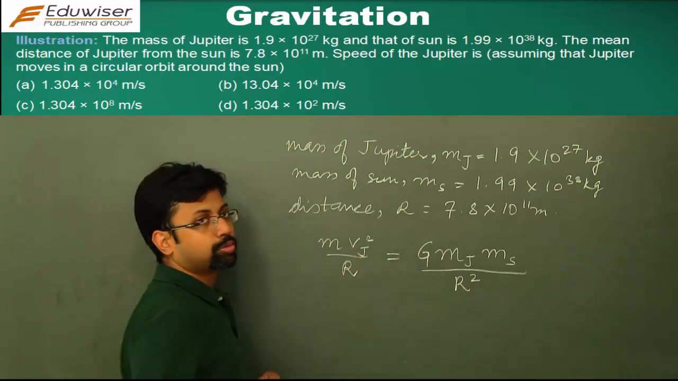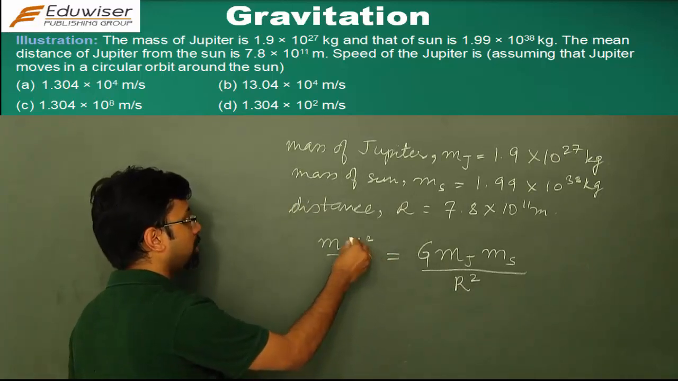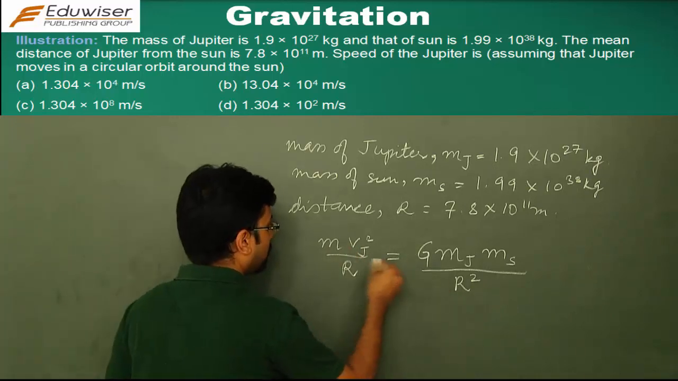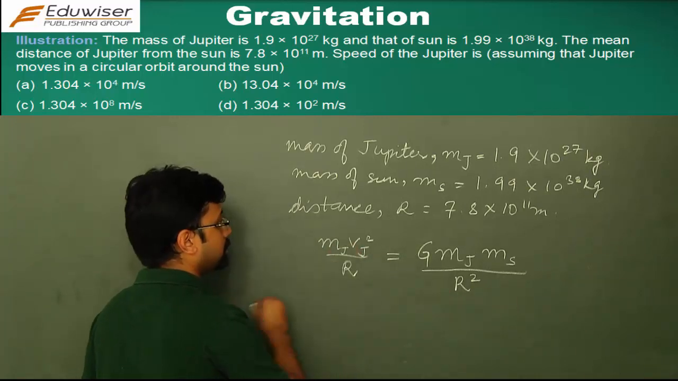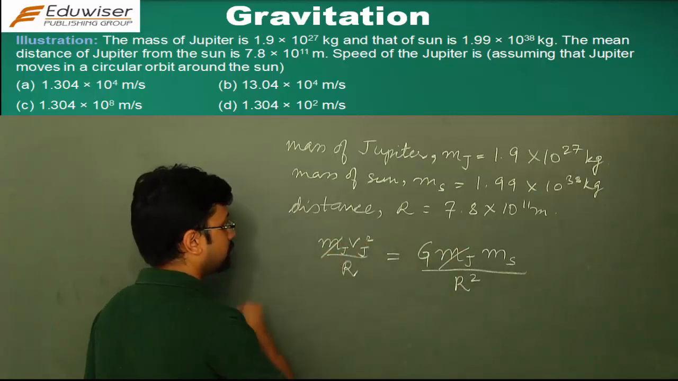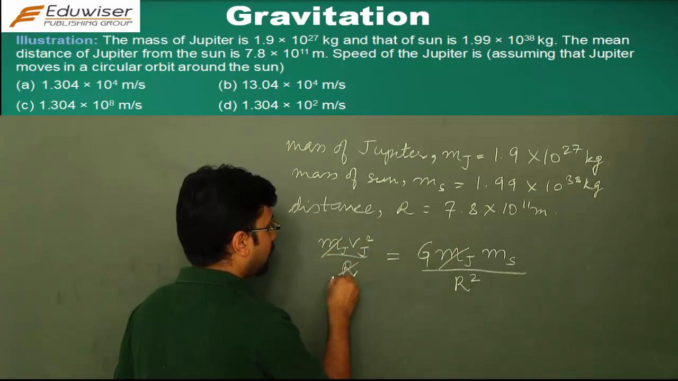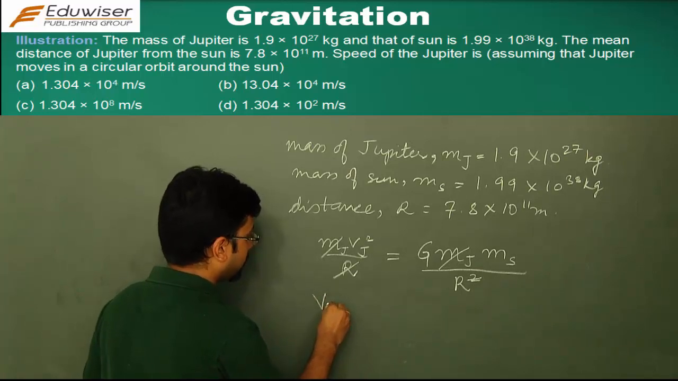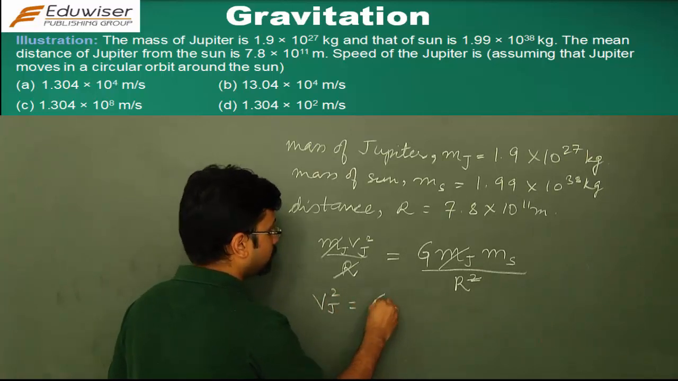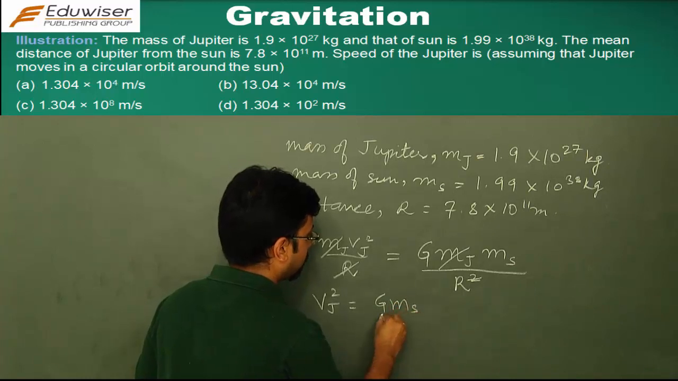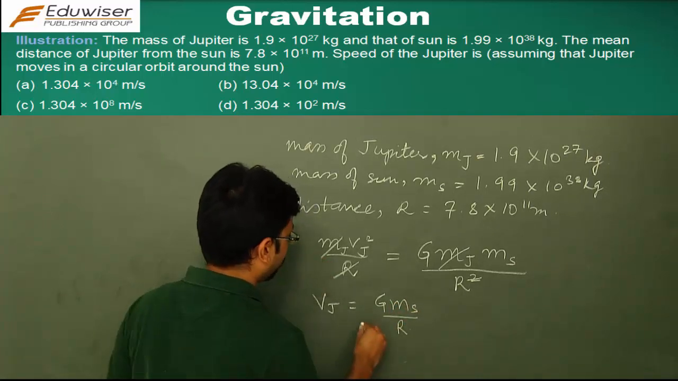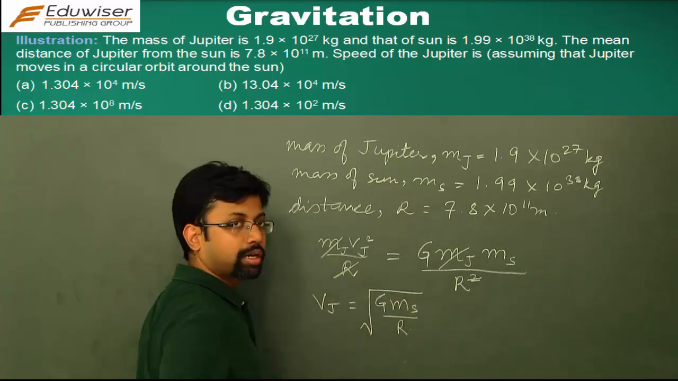The speed is assumed to be constant. So you have Vj square as the speed of Jupiter moving around the Sun. Here it will be mj. So mj gets cancelled, so you don't need mj at all. r gets cancelled, and you have Vj square equal to G Ms by R. And what will Vj be? It will be equal to the square root of G Ms by R.